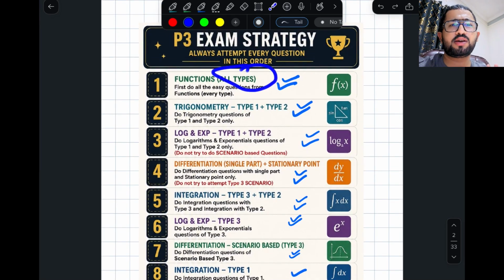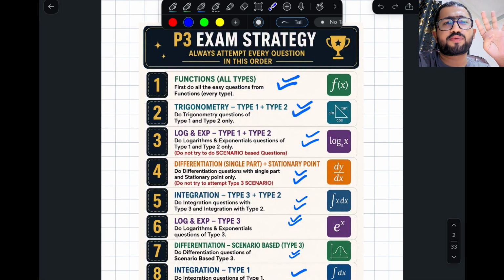All types means we know there are four different types of questions in function. Whenever you have any type of question in function, do it first, then do trigonometry questions with type 1 and type 2. Those people who learned P3 from my side know what type 1 and type 2 are. Now let's move forward according to this order.